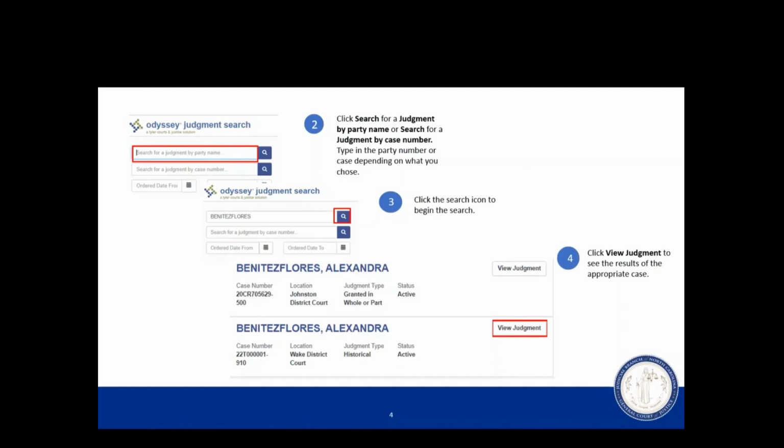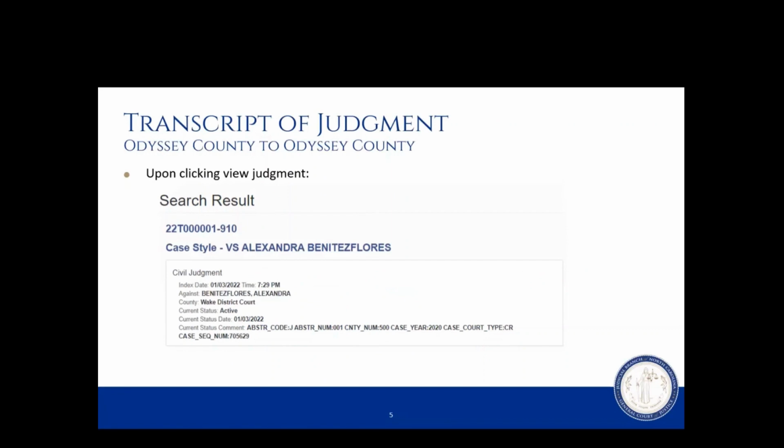Upon selecting the search icon, you would be given a list of applicable judgments. In this scenario, we're seeking a transcript case, and we know that transcript case numbers begin with a T. So once we found the case that we're seeking, we would select View Judgment. Upon selecting View Judgment, you will be taken to a search results screen.